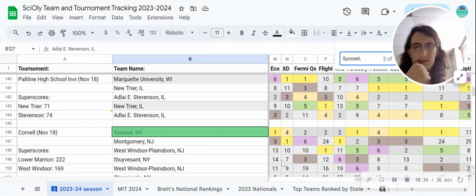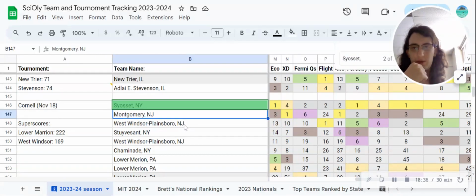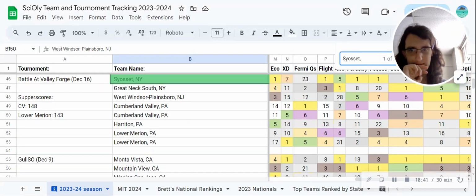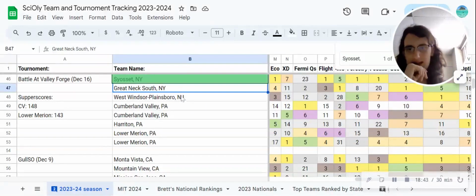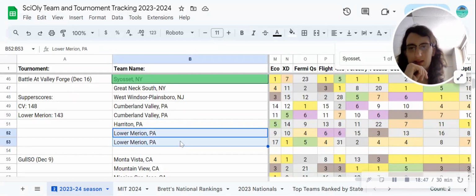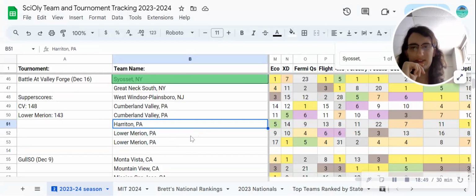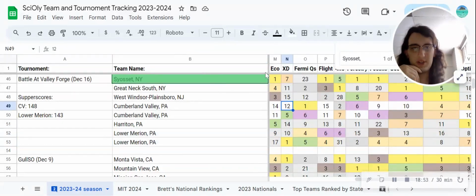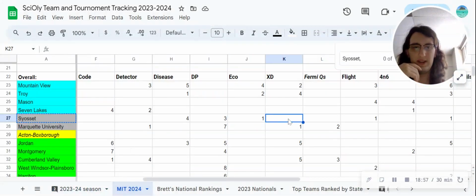Not weak competition either. Going up against Montgomery and Westminster Plainsboro and Lower Merion. And then at Battle, Great Neck South, Westminster again, Harriton, and Cumberland Valley, and Lower Merion again. Harriton, this is their B team, but Lower Merion seems unstacked here. So, very good showing in this event for Syosset, so I'm giving the win in Ecology to them.